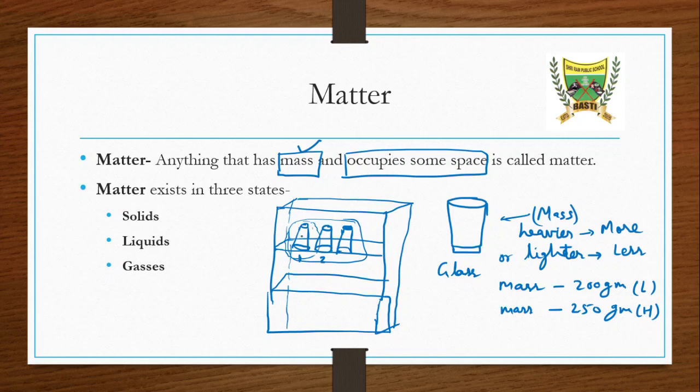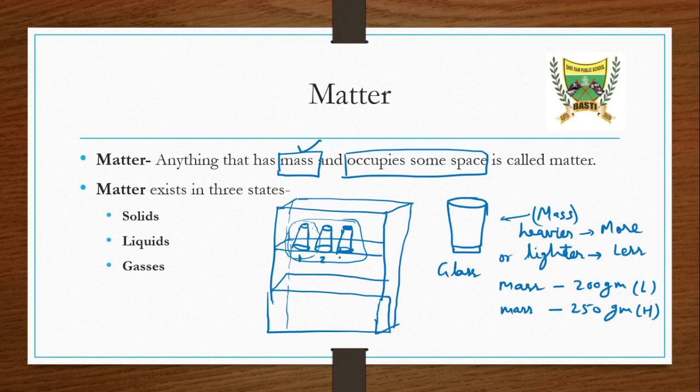So we can say that this glass is a matter. But glass is a matter, so can we say only these things about glass only, or do we have anything else also?